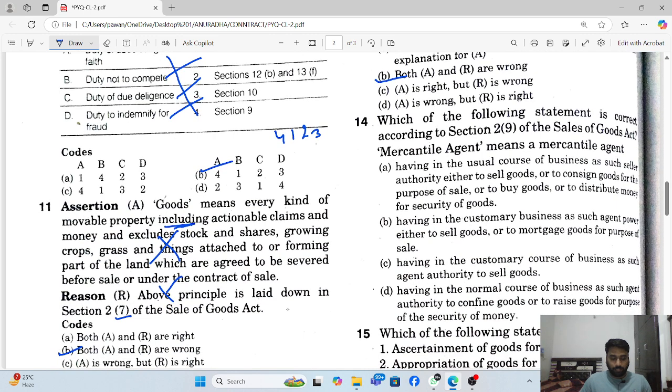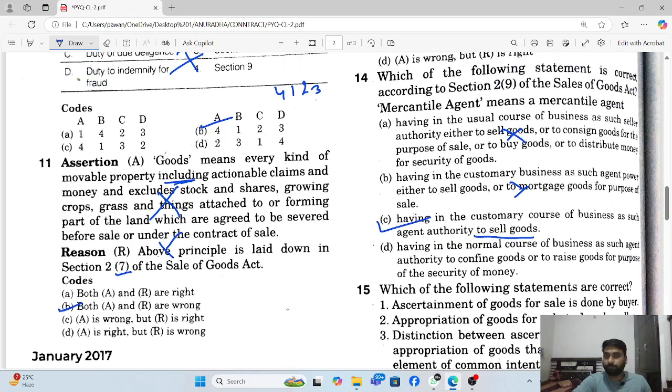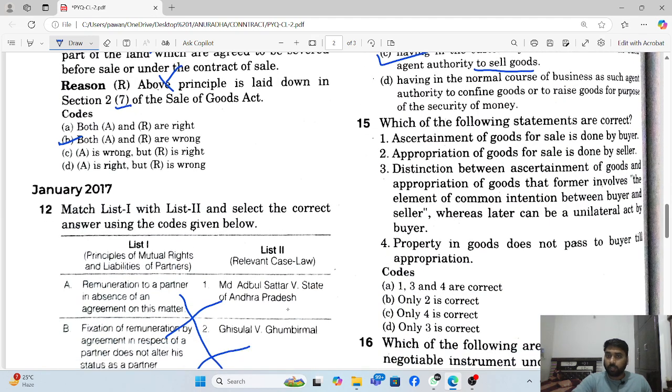Mercantile agent, they ask which is correct in respect of a mercantile agent. Having in the usual course of business such authority to sell goods or to consign goods for the purpose, that is wrong. Having in customary course of business as such agent authority to sell goods, that is C. C is right as the correct definition in respect of a mercantile agent.